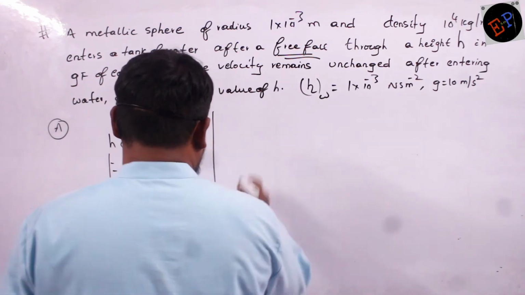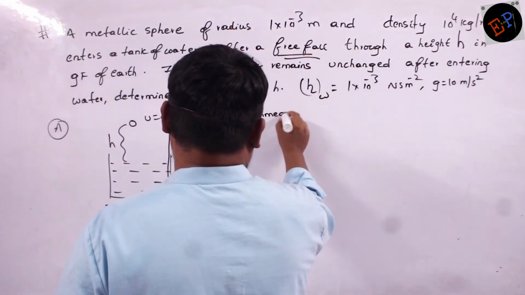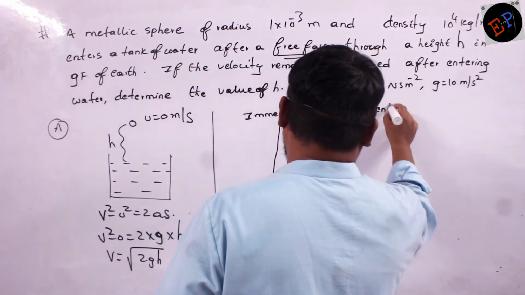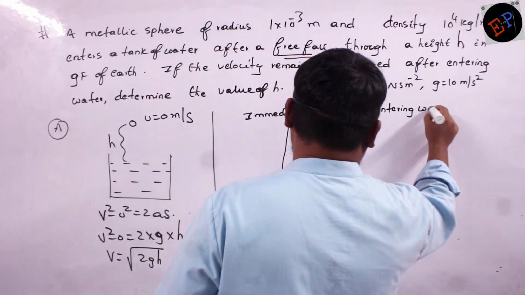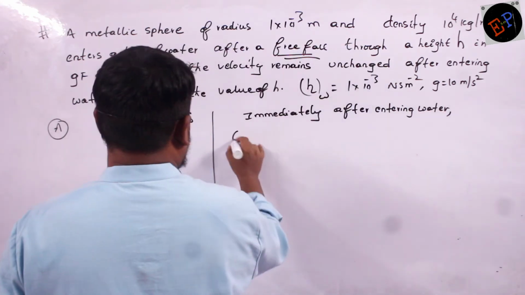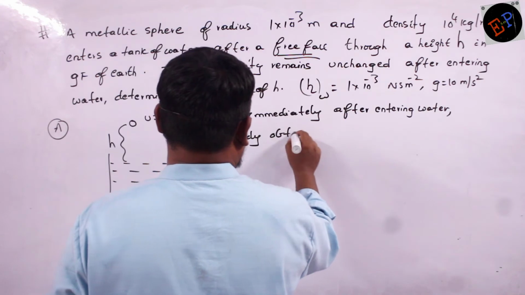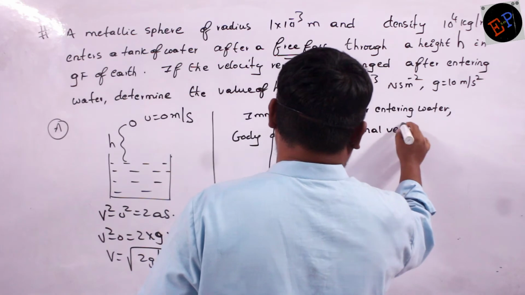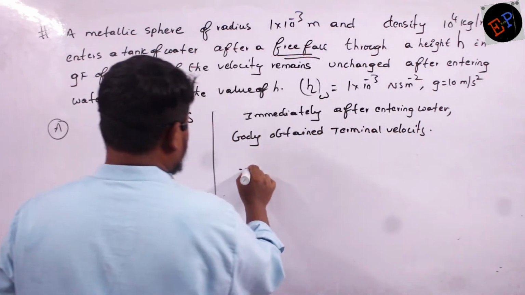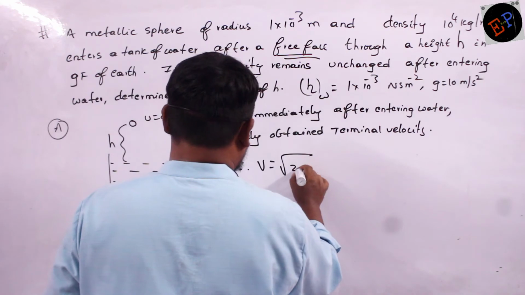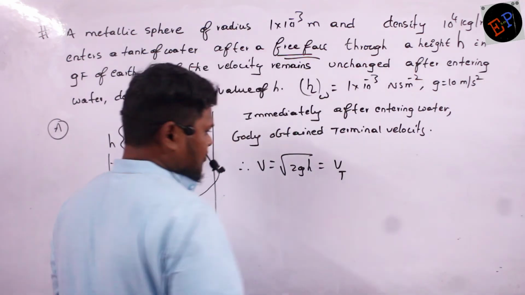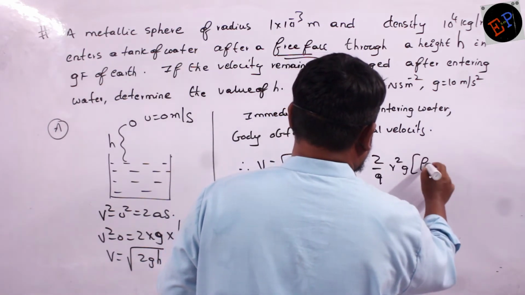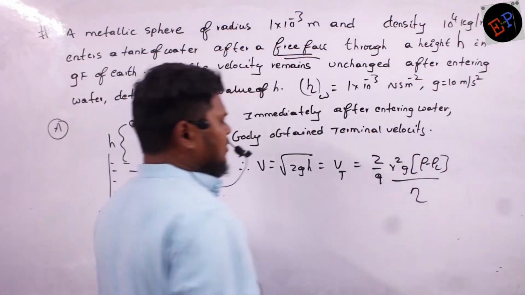Okay? So therefore, what we say, immediately after entering water, the body obtained terminal velocity. Okay, so therefore can I say V is equals to root 2gh is nothing but terminal velocity, no? So this is equals to 2 by 9 r square g into (rho minus rho L) divided by eta.